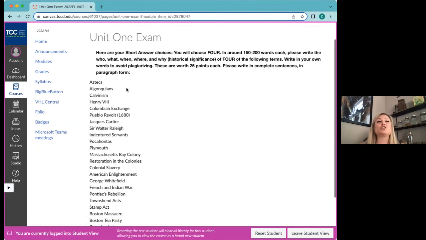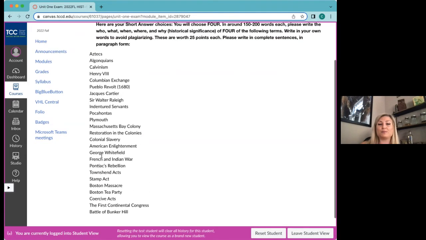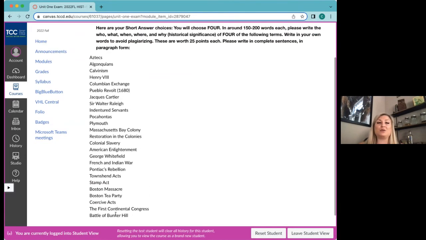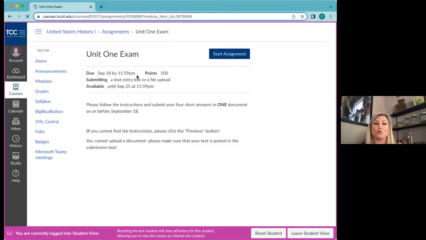What you'll see is that this first test is 4 short answers. So there's just going to be 4 paragraphs of your choosing. You're going to choose 4 different terms from this, and you are going to need to include who, what, when, where, and why. The who needs to be a specific person. And then why is the most important part. That's where most of your points are coming from. And that is again your analysis, the historical significance. Why is this important? What does it mean? Then you'll just upload it there.